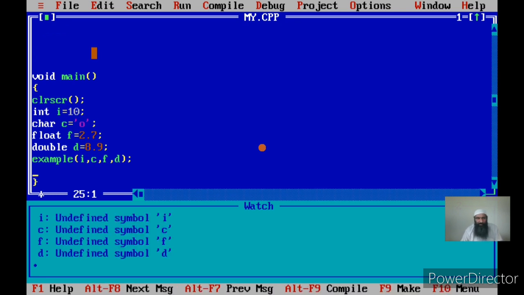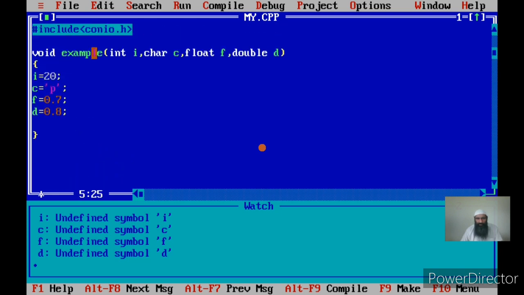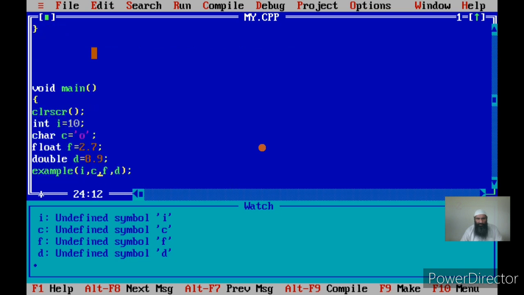Now I'll be using the same example to show you how we can pass the second variable by reference, that is variable C. Once you pass variable C by reference, you have to receive it in a reference. And I'll be passing the third variable F with address. In that case I have to give the address of F. And the fourth variable D I'll be passing by value. It is not necessary that we can use only one passing method of the parameters. We can use all the methods in a single call. So I am passing I by copy, I am passing C by reference, and I am passing F by address.